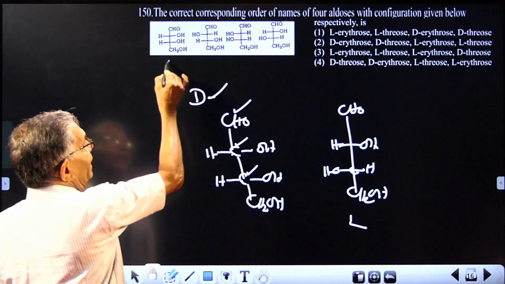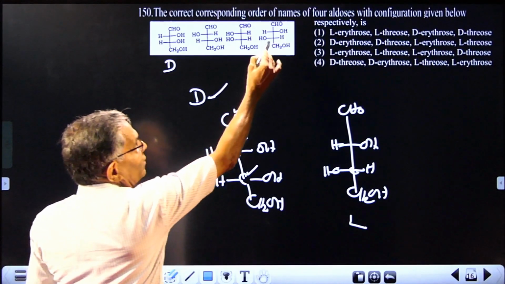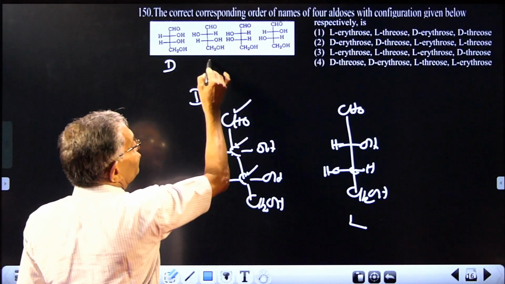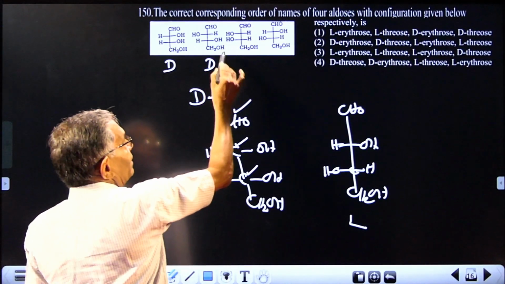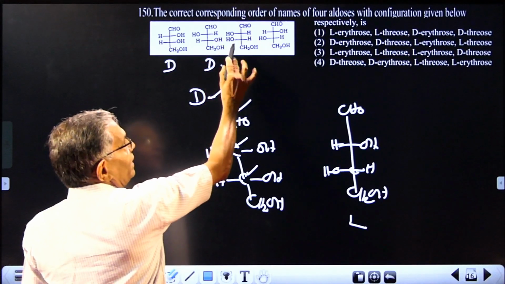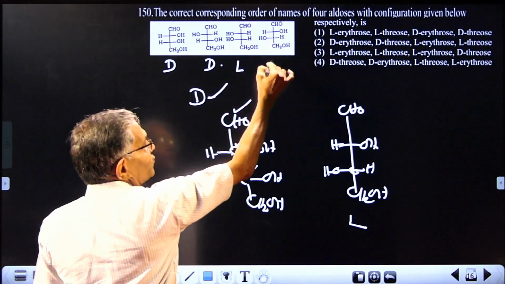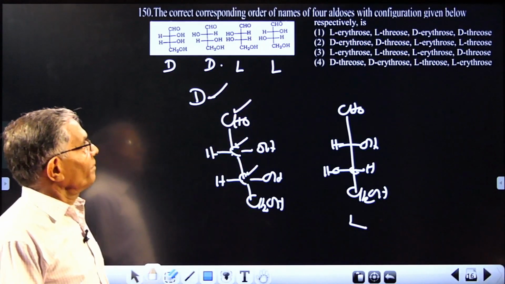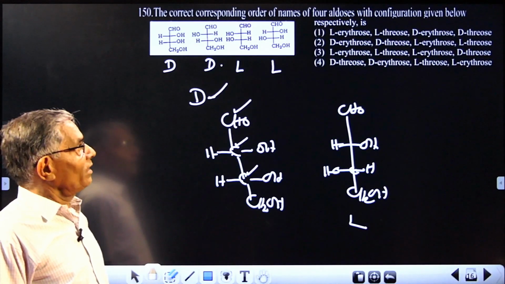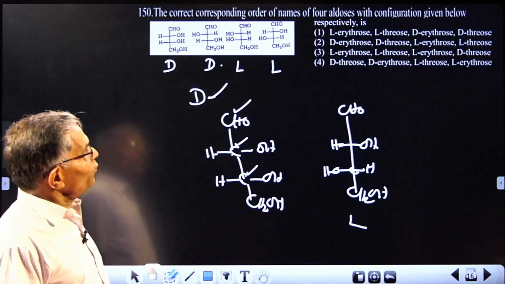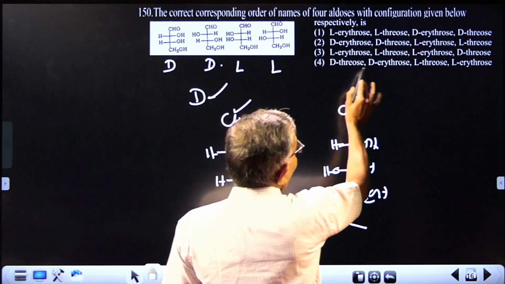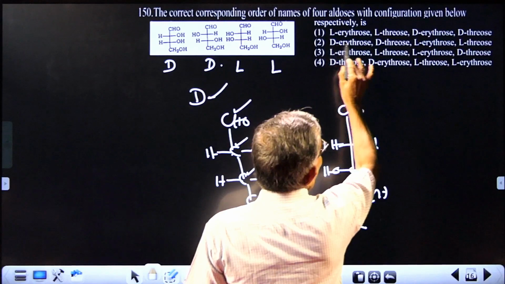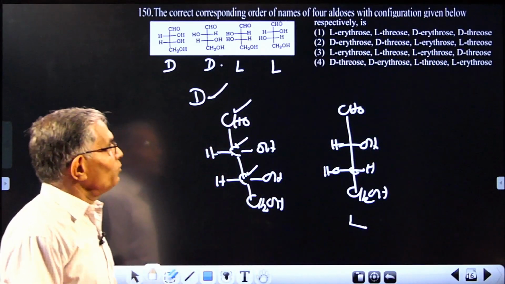This will be a D isomer. This also should be a D isomer, because OH is on the right side. Here it is an L isomer and this is also an L isomer. That is point number 1. In some cases, you may get the answer from this itself, first D and next L. But you have got two possibilities. So you should know one more thing.